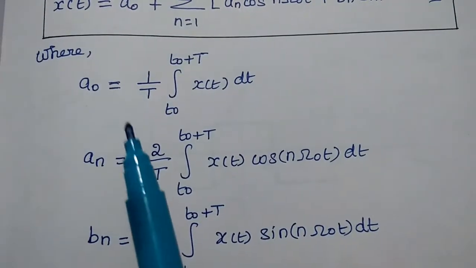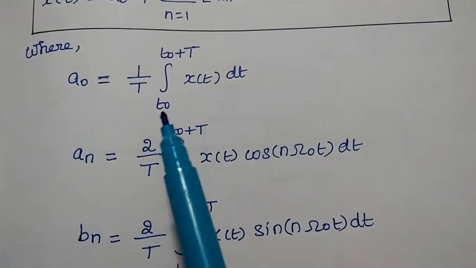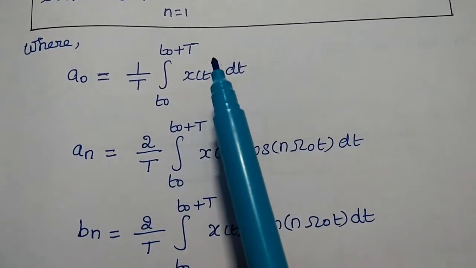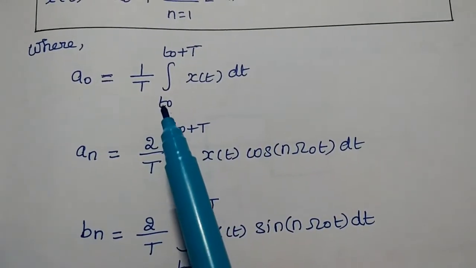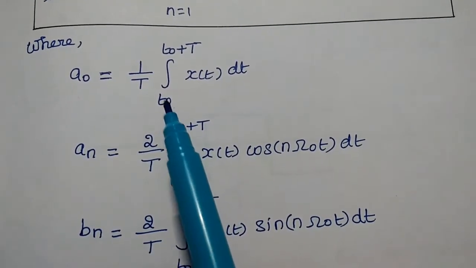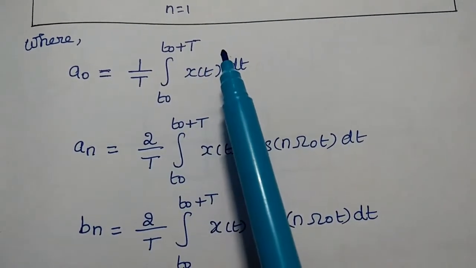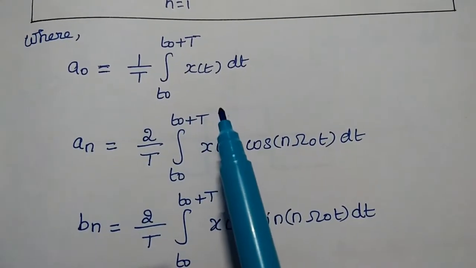A naught can be obtained using the formula 1 by capital T integral over t naught to t naught plus capital T x of t dt. Here t naught represents the starting time, and t naught plus capital T represents the ending time of the single complete cycle of the periodic signal.